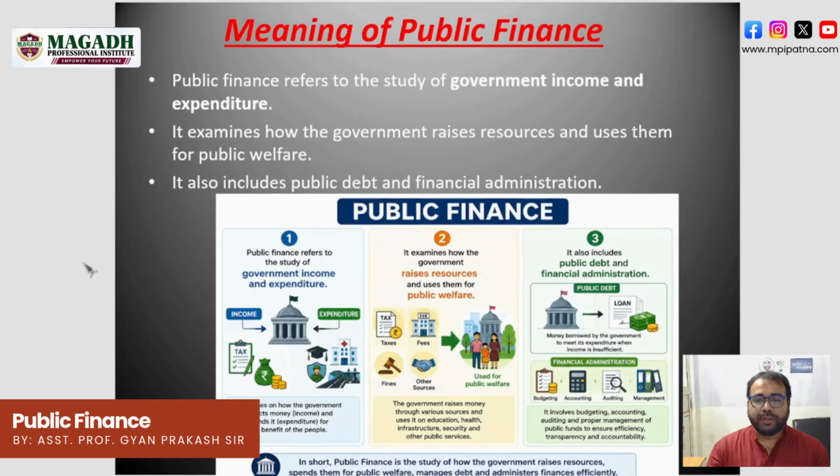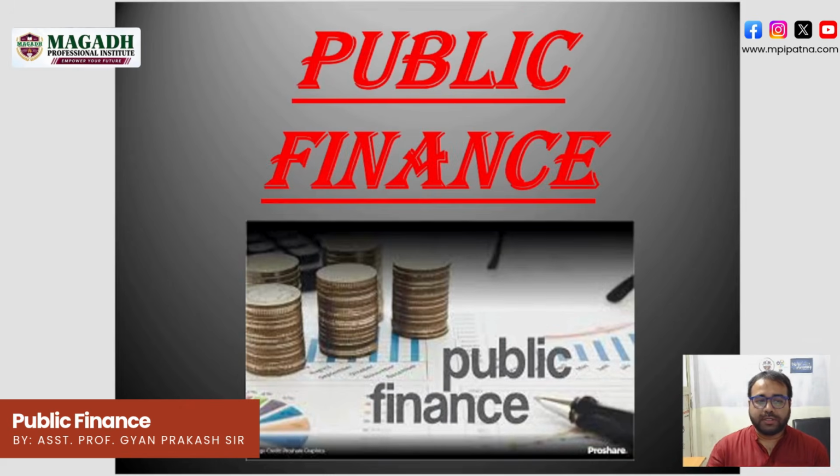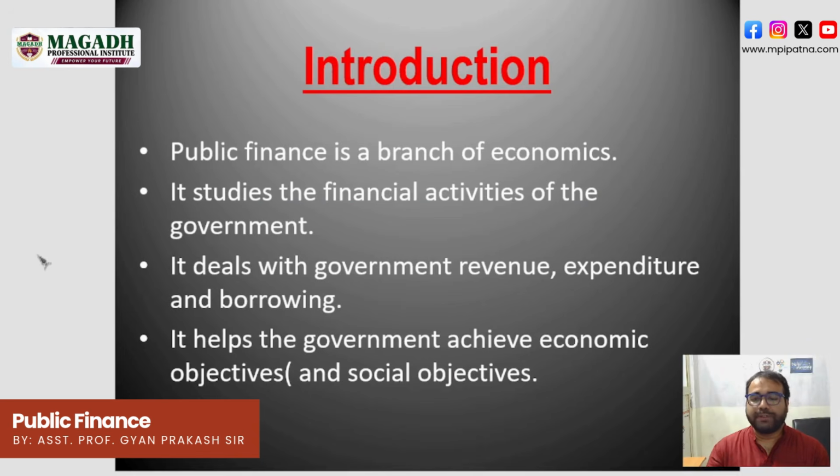So we have learned the introduction. Public finance is the branch of economics that deals with the financial activities of the government: revenue, expenditure, and borrowing.